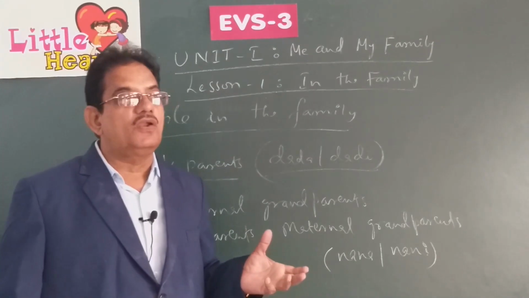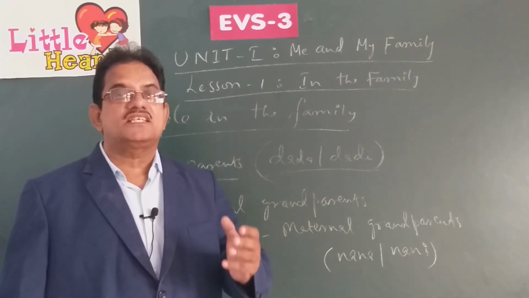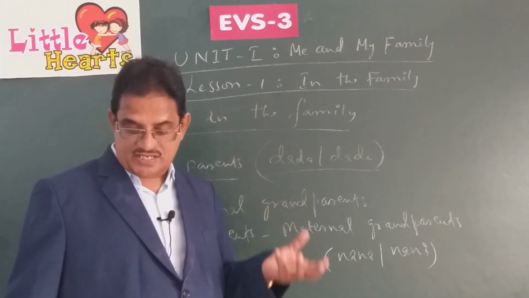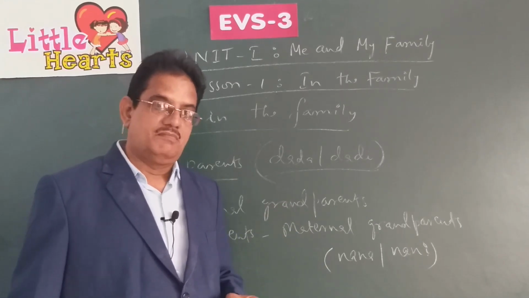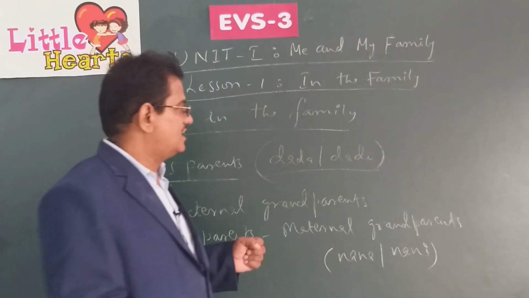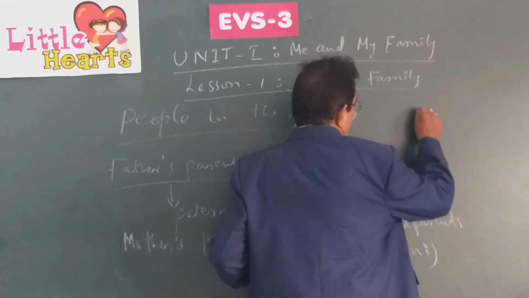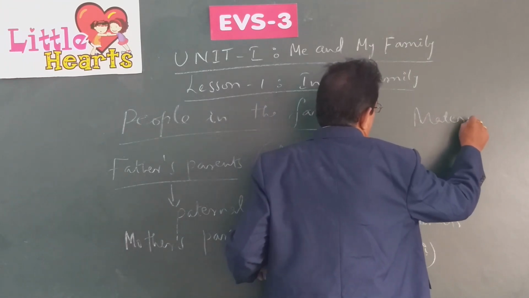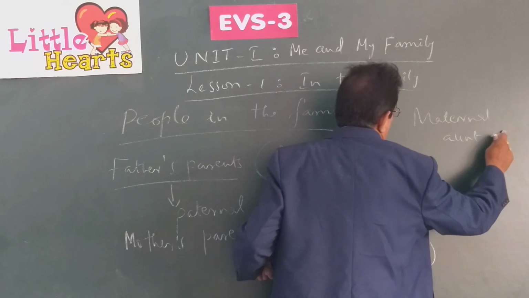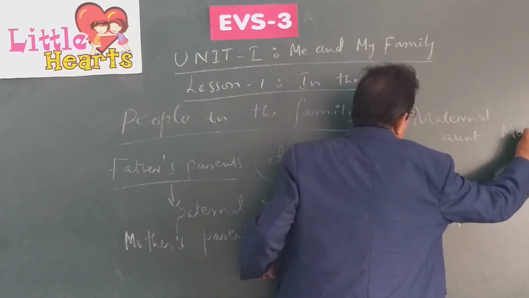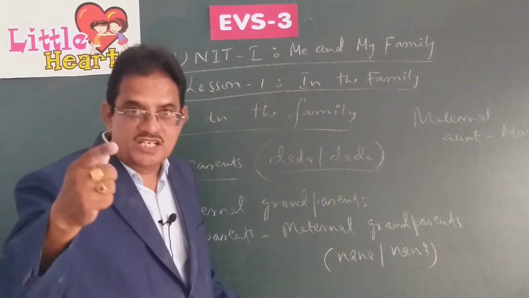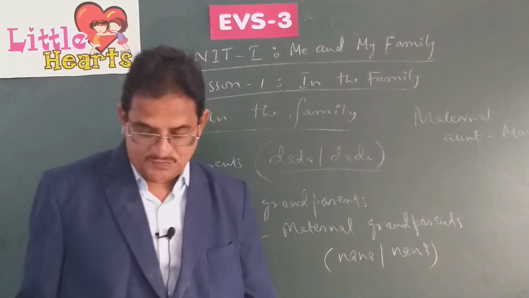Now, for example, your mother has a sister. So she is called maternal aunt, who is called Maushi in Hindi. Your mother's sister is called maternal aunt.